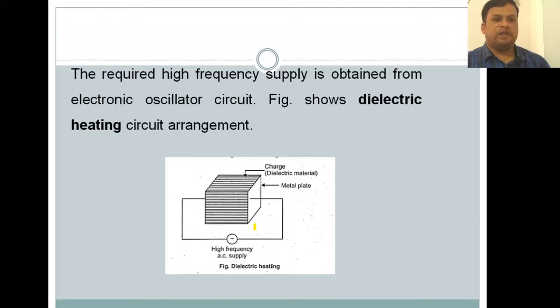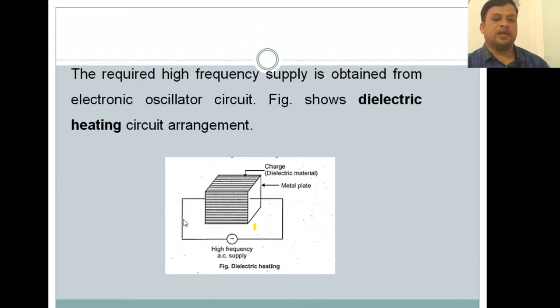and you can see in this picture that the high frequency AC supply is given from the electronic oscillator. For the desired frequency we can use this high frequency oscillator. And here is the charge, that is, the dielectric material that is to be heated is called a charge, and the metal plates: here is one metal plate, and the other side, which is not visible here, is the second, so there are two metal plates.